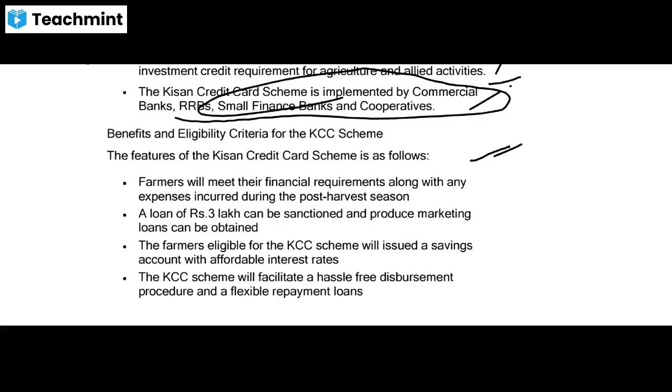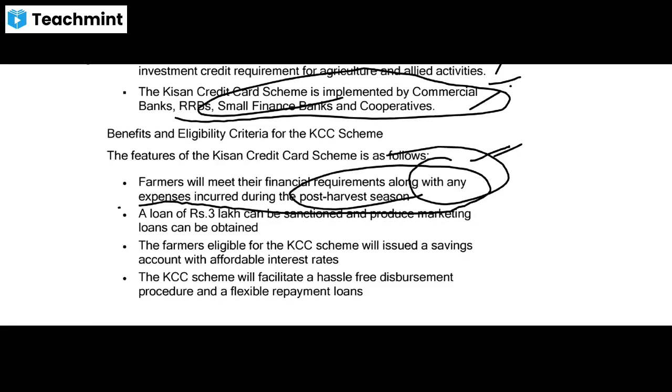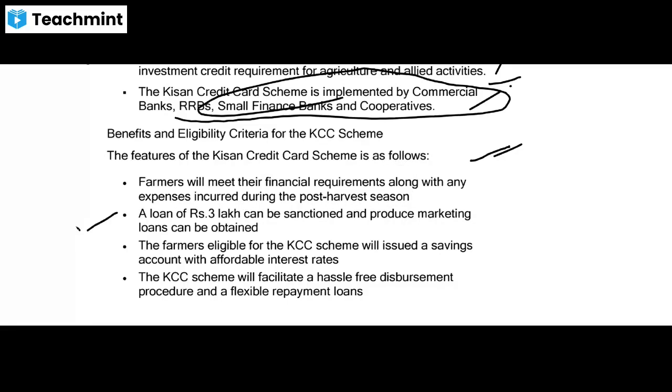Farmers will meet their financial requirements along with any expenses incurred during post harvest season. Okay, they can get a loan of Rs 3 lakh. The farmers eligible for KCC scheme will issue a savings account with affordable interest rate.